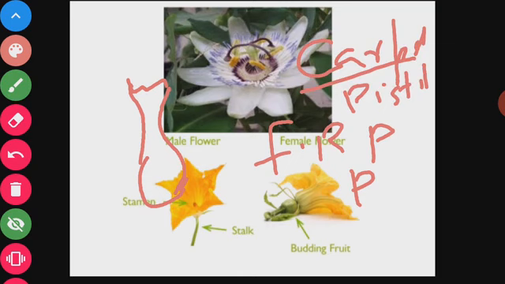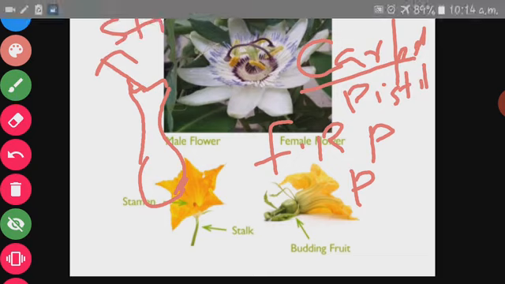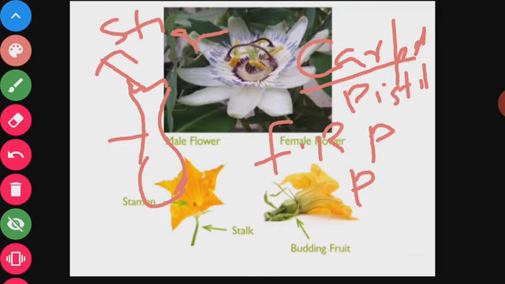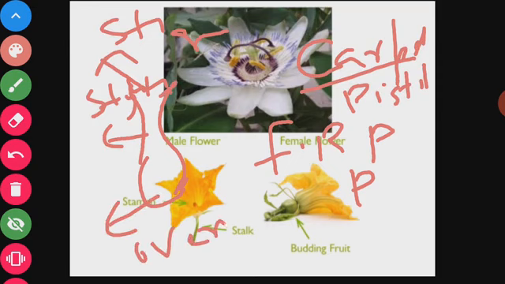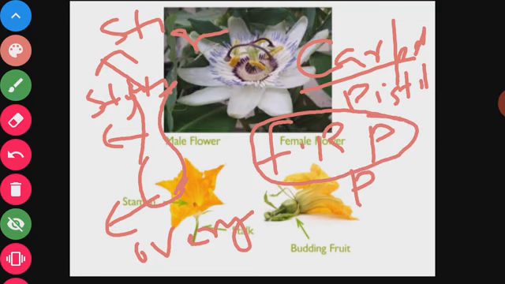It has three different parts. The upper part is known as stigma. The middle part is known as style. The lower part is known as ovary. The carpel or the pistil is the female reproductive part of the flower. It has three parts: the upper part is stigma, the middle part is style, and the lower part is ovary.